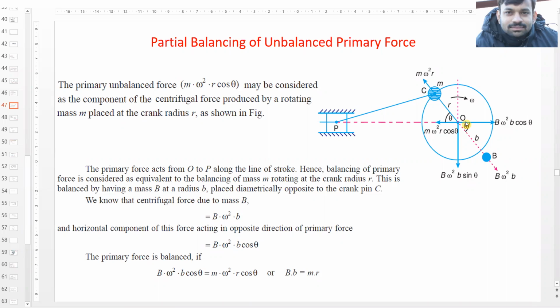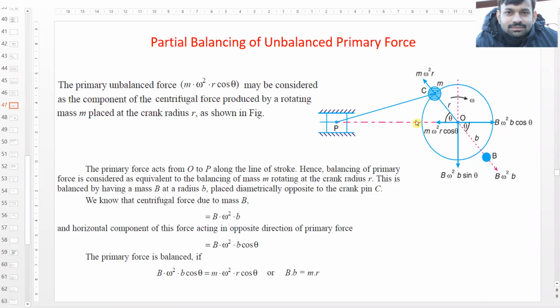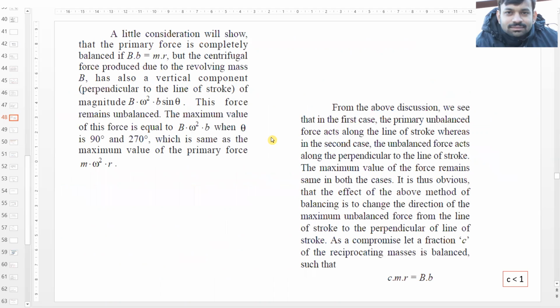So one of its components balances this mass, but this balancing mass has another component, that is the vertical component. This is b omega square b sin theta. So this was also creating one problem. This horizontal component got balanced, but this vertical component arises. So in conclusion, we saw that it cannot be completely balanced. It can be partially balanced, and it will keep changing its direction and magnitude.